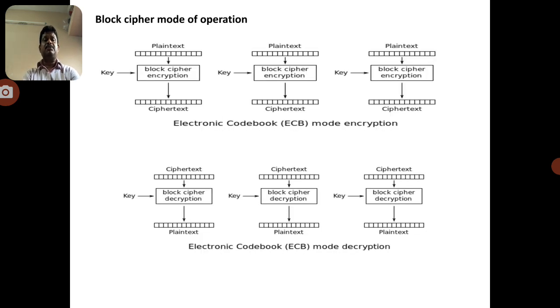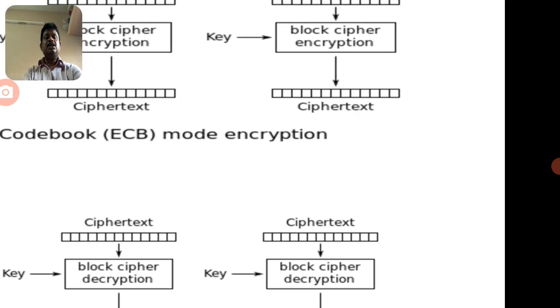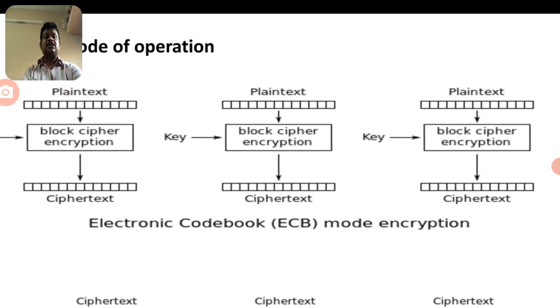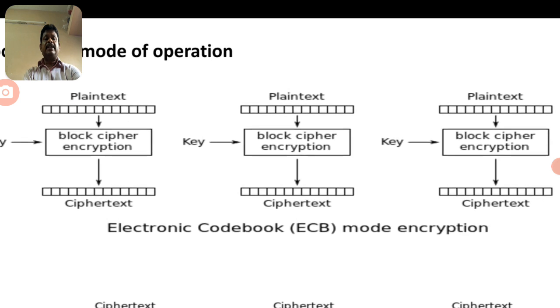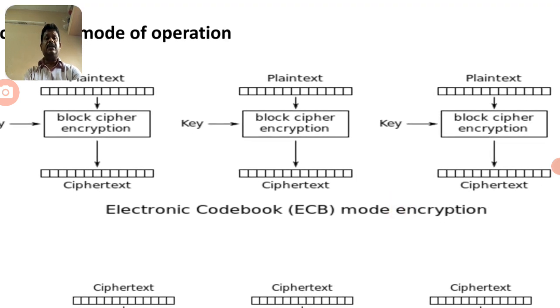Now you can observe this diagram of the electronic codebook mode. The plain text is taken with a key, since the encryption pattern always takes the plain text along with the key. The first block goes through the block cipher encryption, the second block goes through the block cipher encryption, and the third block goes through the block cipher encryption.